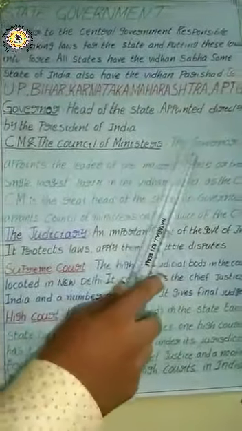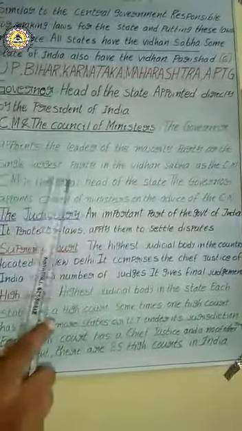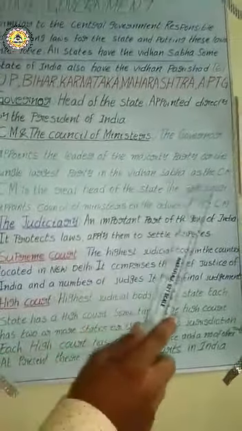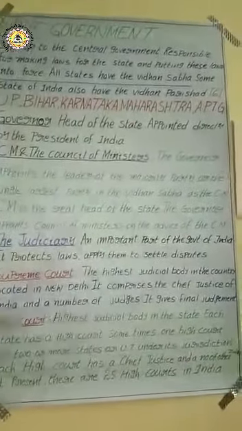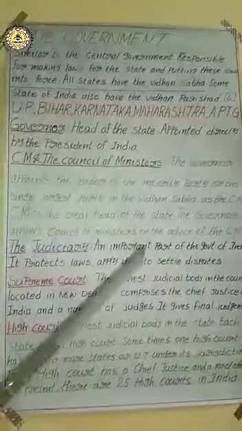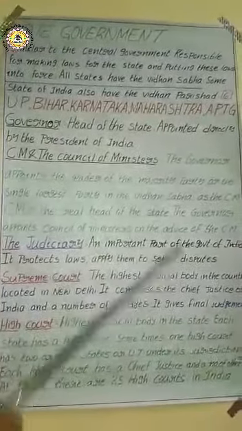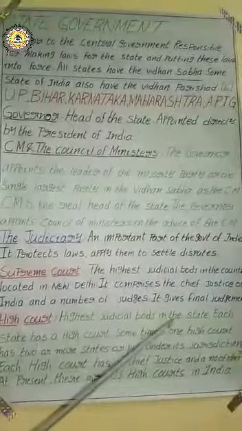Here the governor appoints the leader of the majority party, or the single largest party in the Vidhana Sabha, as the chief minister. How is the chief minister appointed by the governor? After the elections are completed, whichever political party gets the majority number of seats, that party's leader will become the chief minister.